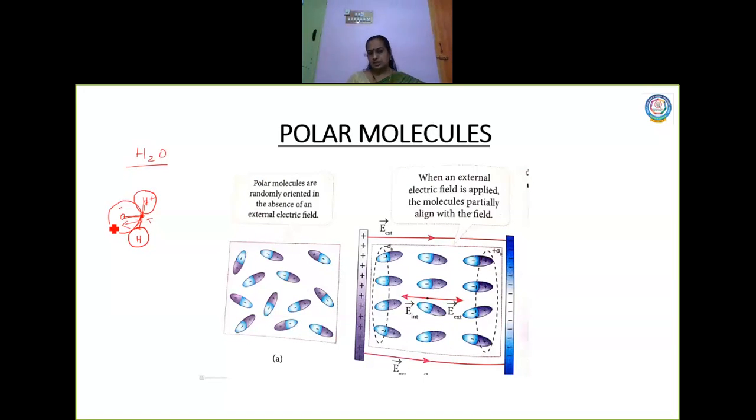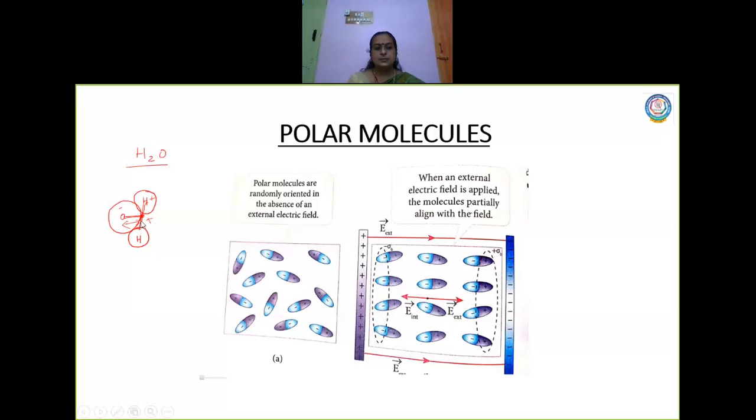So polar molecules have a permanent dipole moment, where the center of positive charges and the center of negative charges are separated. Here this is the center of the negative charge, and here the positive charges, with their center here.